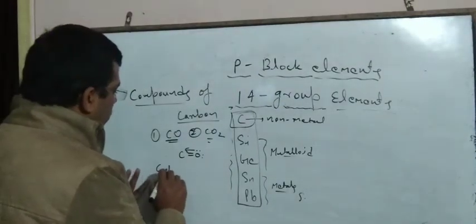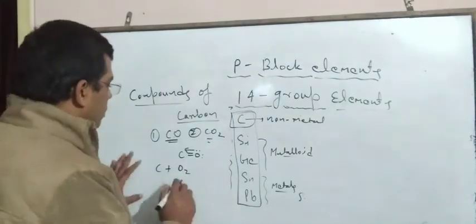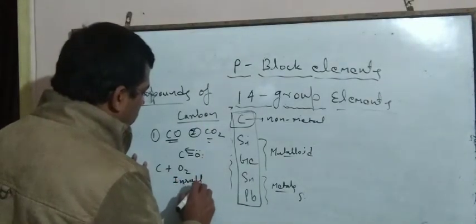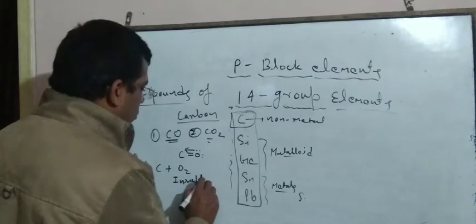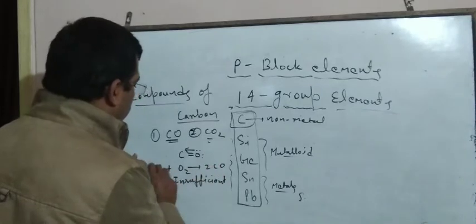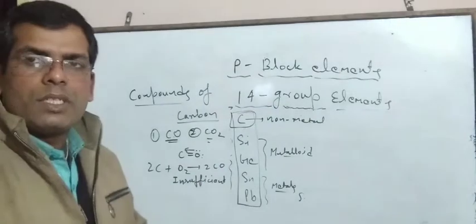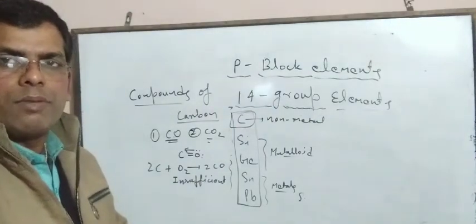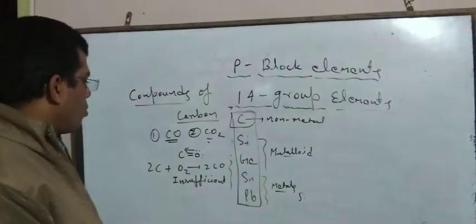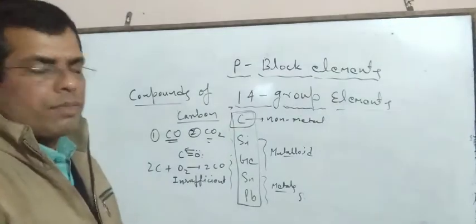If carbon burns in the presence of insufficient oxygen, then it forms carbon monoxide. If a sufficient amount of oxygen reacts with carbon, then it forms CO2, carbon dioxide. But if insufficient oxygen reacts with carbon, then it forms carbon monoxide.